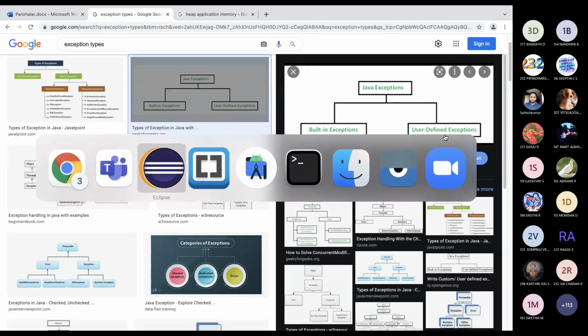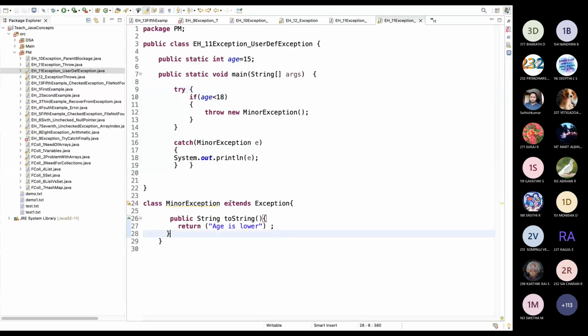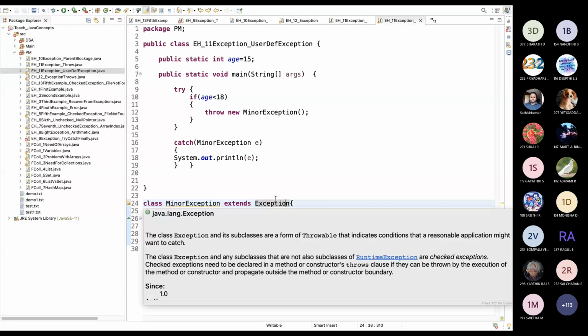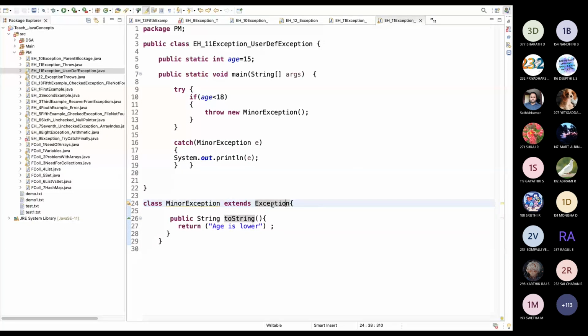For defining a user-defined exception, we have to create a class and extend Exception. If we particularly know we are going to get an arithmetic exception, we can just extend ArithmeticException, and using the throw keyword, we can throw that. Any doubt on this?